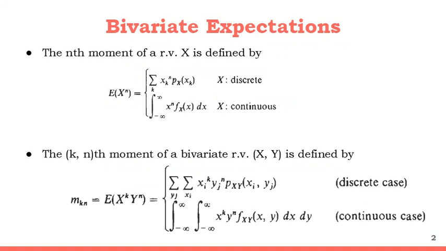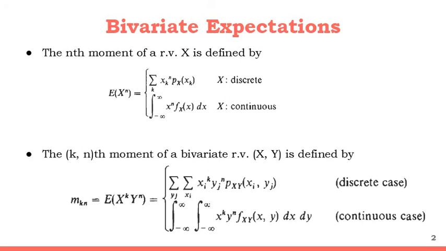As you all know, in the first module we discussed about the single random variable, and the nth moment of a single random variable x is basically defined by the expression expected value of x to the power n, which is equal to summation of x to the power n px of x if x is discrete in nature, or otherwise it is equal to integration of x to the power n fx of x dx if x is continuous in nature.